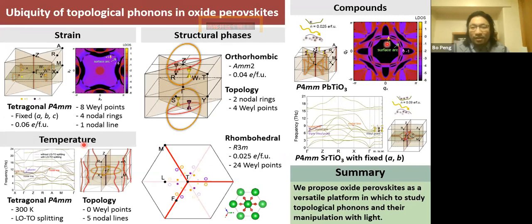Yeah, I think so. I calculate the surface projection to see whether there's a Fermi arc or surface arc connecting different Weyl points. And indeed, you can see here there are two Weyl points with different chirality, and in their projection there's a surface arc connecting each other. So it's kind of verified using the Fermi arc to verify the existence of these Weyl points.